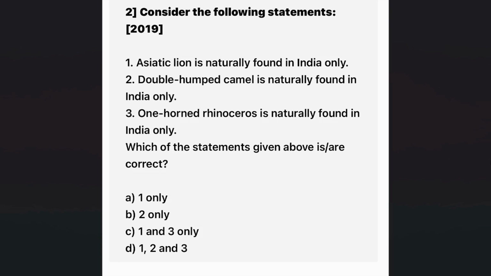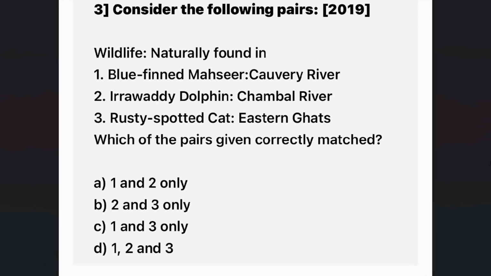Next comes, see, different animals were grouped into a single question. This question has statements on Asiatic lion, camel and rhinoceros, and they are asking about three animals. They are saying in every statement it is found in India only, exclusively in India. Double-humped camel in India only. One-horned rhinoceros in India only. That means which species are exclusive to India. Asiatic lion, right now you will not find anywhere except India. So the first statement is correct, but the second and third are wrong here. So here is a question on camel, rhinoceros and lion together.